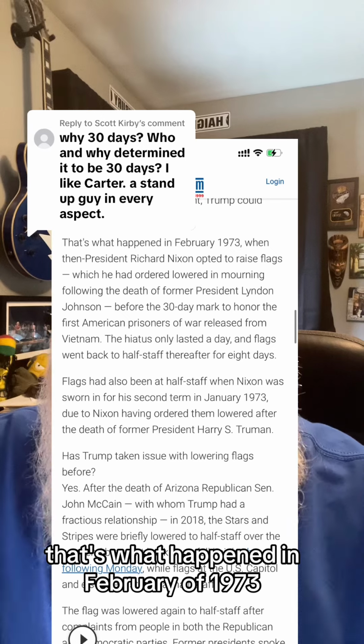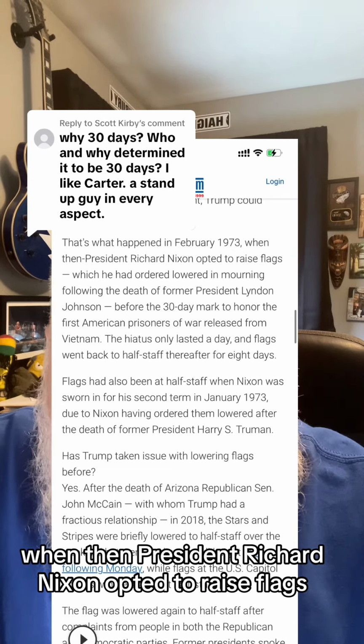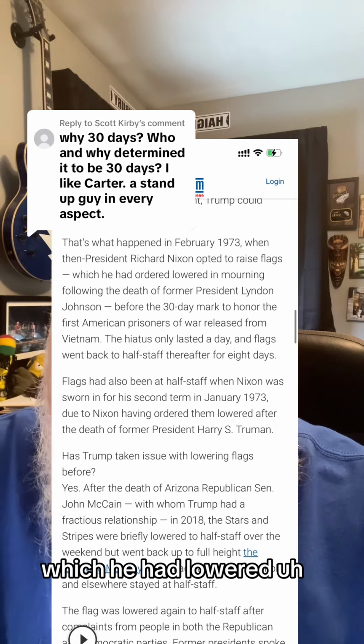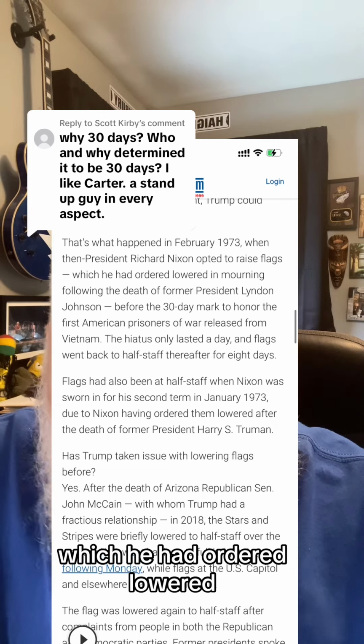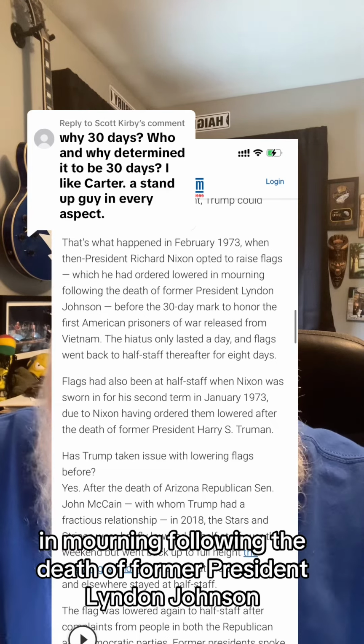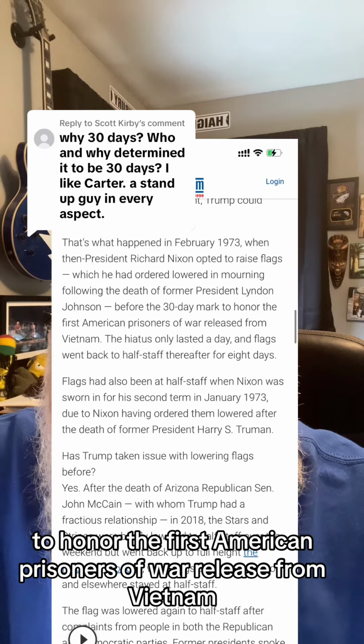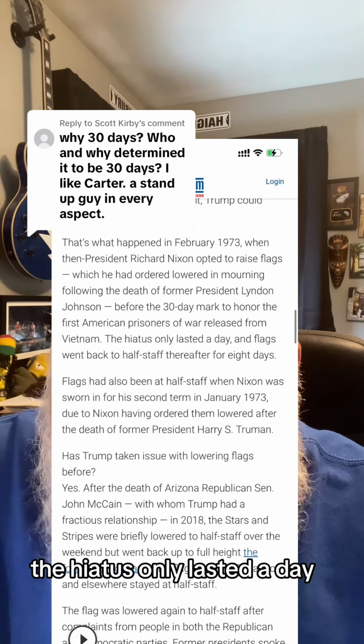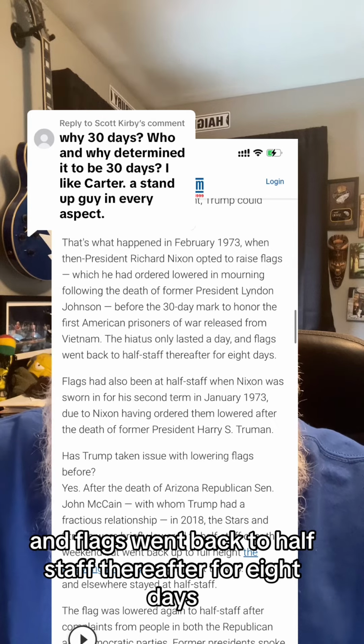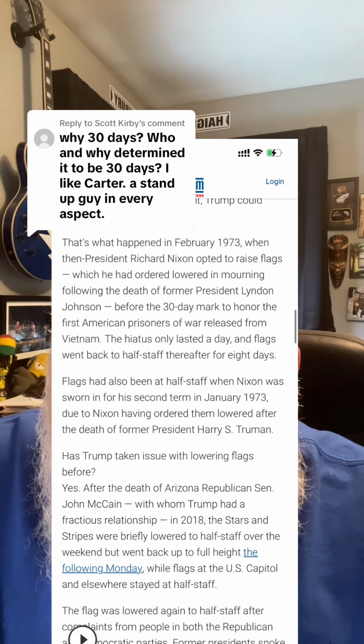That's what happened in February of 1973, when then-President Richard Nixon opted to raise flags, which he had ordered lowered in mourning following the death of former President Lyndon Johnson, before the 30-day mark to honor the first American prisoners of war released from Vietnam.